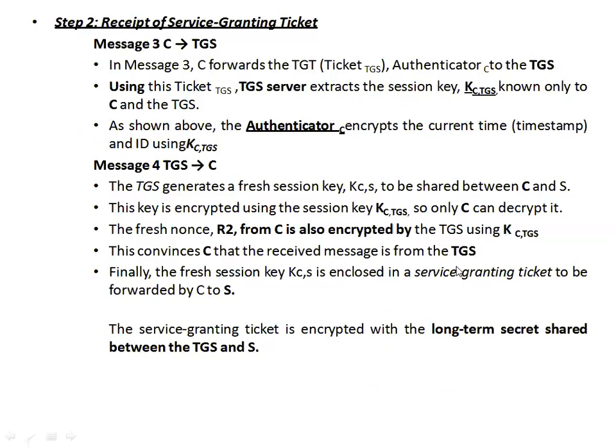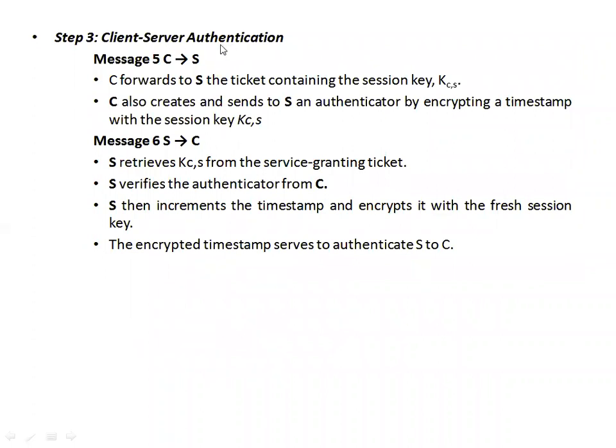In step 2, what is happening? Again, C is putting a request to ticket granting server in message 3. And in message 4, ticket granting server is giving permission to client, saying that you can interact with server with this key what I'm going to share to you. Later on in step 3, client is going to have interaction with server by sending 5th message saying that I want to interact with you, by sending the keys provided by both the servers, authentication server plus ticket granting server.